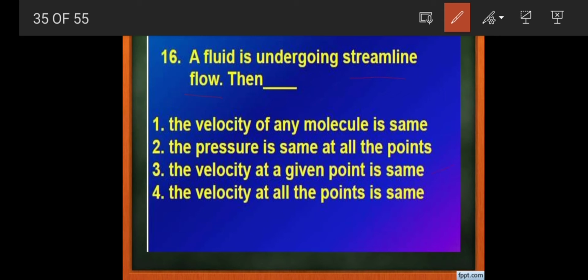The right answer is: if a fluid is undergoing a streamline flow, then the velocity at a given point is the same at all time intervals. That is the meaning of a streamline flow.